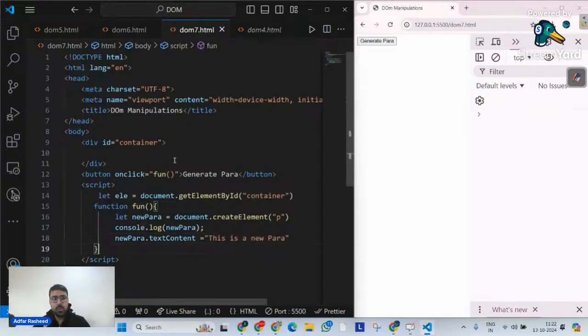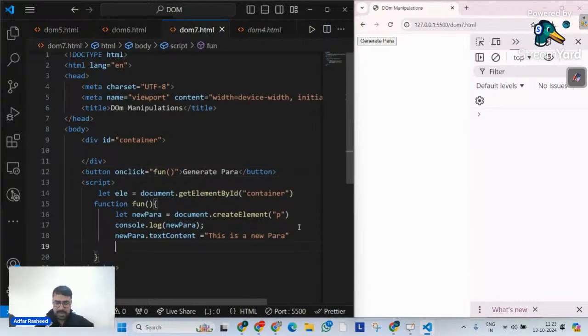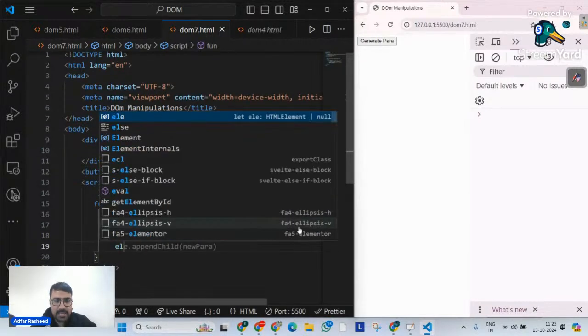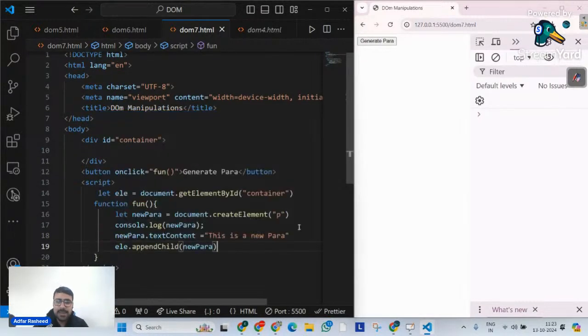Okay. So what I want to do is I simply have a div here. And now I simply want that whenever I click on this function, inside this div, please make it a part of it. So for that, I will simply tell the ELE, inside that, please append a child. And what is that child? That's new para, simply. And what is this ELE? ELE is this container.